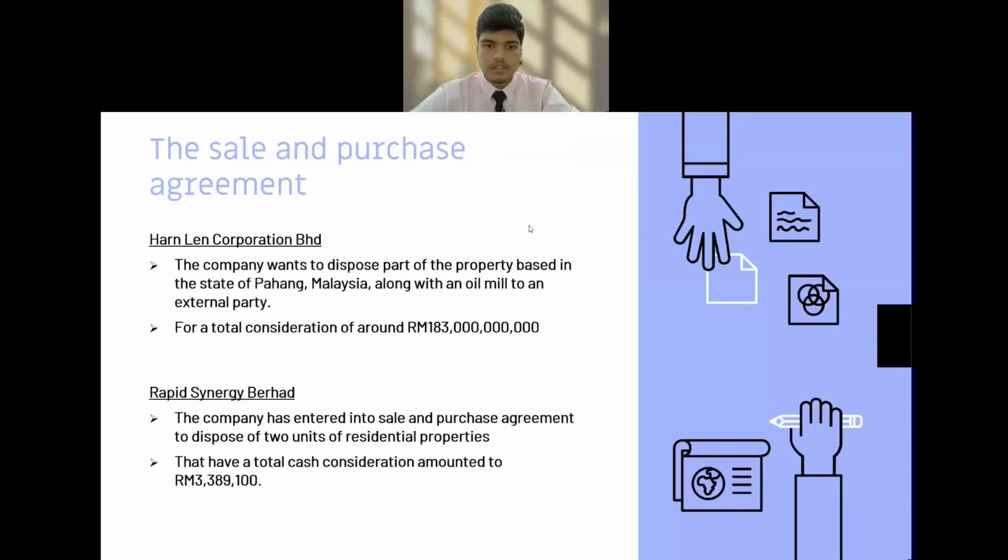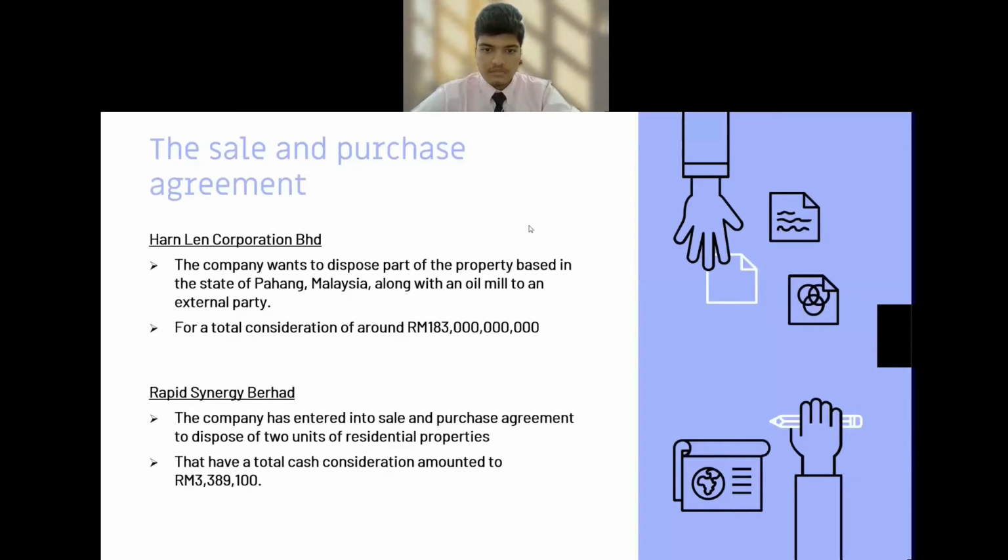The next event is the sale and purchase agreement. For Harn Len Corporation Bhd, they treated this event as a non-adjusting event because it was not yet complete. That occurred on 29 April 2019. The company wants to dispose of part of the property based in the state of Pahang, Malaysia, along with an oil mill to an external party. For a total consideration of around 183 billion ringgit, they entered into a sale and purchase agreement.